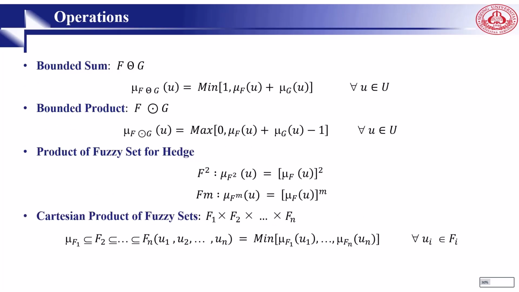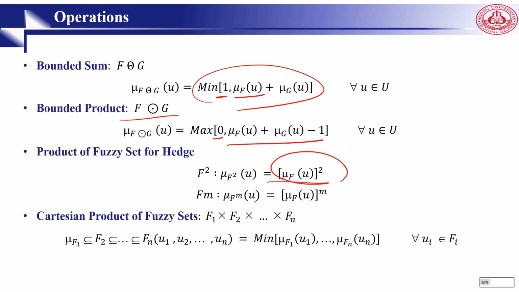Here is the bounded sum, F theta G. F theta G tells us the minimum of 1 and the membership function of F plus mu G. It means it should not be more than 1. This is somehow a boundary. It does not let it go more than 1 because the maximum should be 1. And here F dot circled is the maximum of 0 and the sum of them minus 1. Then here we have the product of fuzzy sets. For F square, the membership function of this one is the square of that one. So Cartesian, like the same that we have, we find the minimum degree function of all of them.